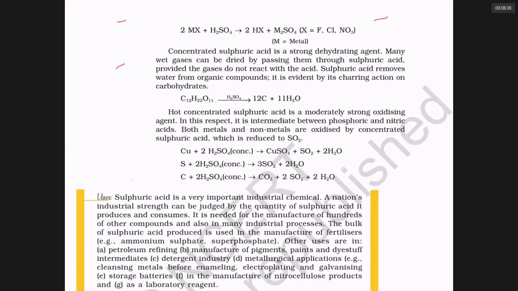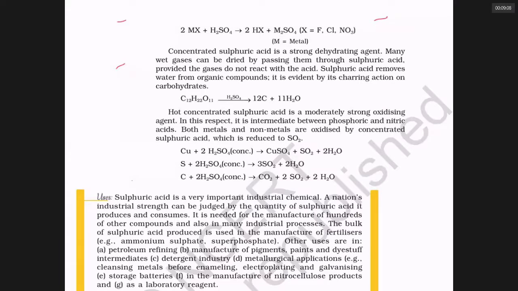Now you get a doubt. Sir, can I prepare HI using this method? If I react NaI with sulfuric acid, am I getting HI and Na2SO4? Answer is no. Why no? Because HI is not a very stable compound. HI will decompose to give iodine. Sulfuric acid can convert HI into I2.